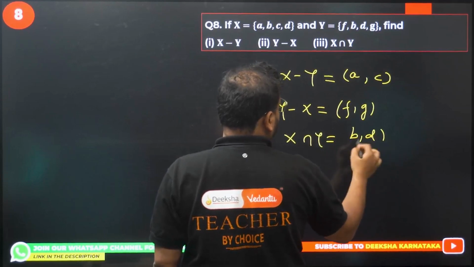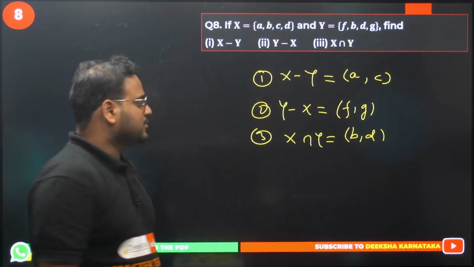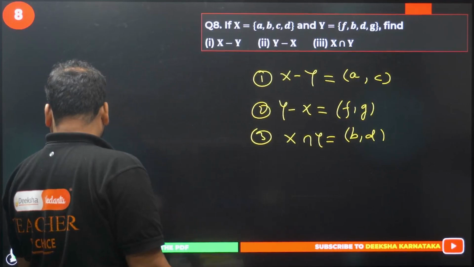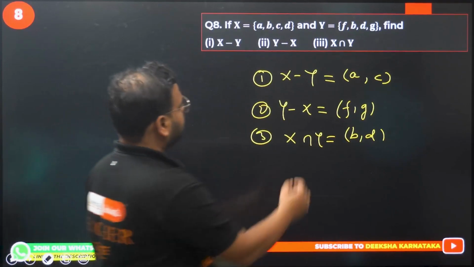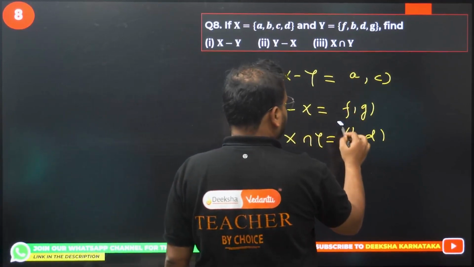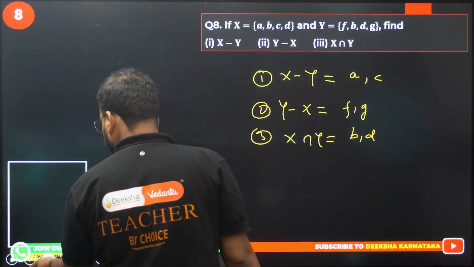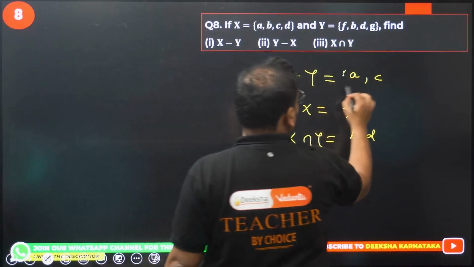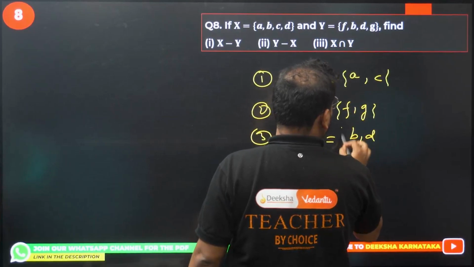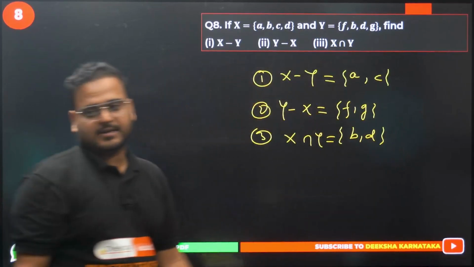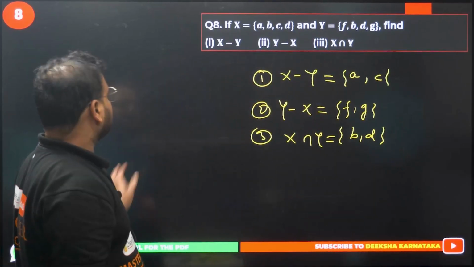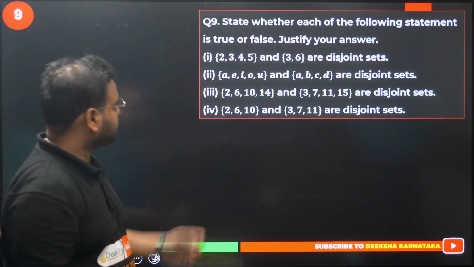It's not going to be these brackets, it's actually going to be middle brackets, but I hope you get it. These are all middle brackets because this is elemental form. Set theory always uses middle brackets. Okay, so this is clear. 8th is clear. 9th one now.